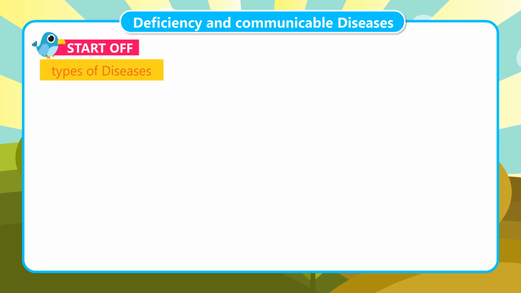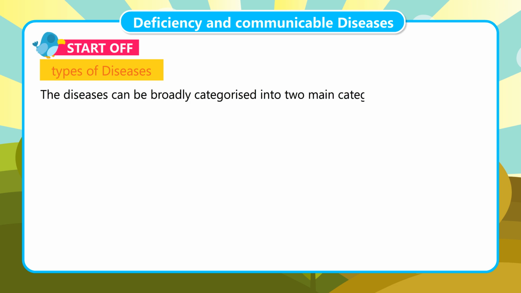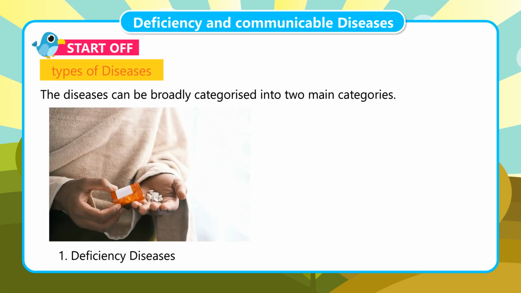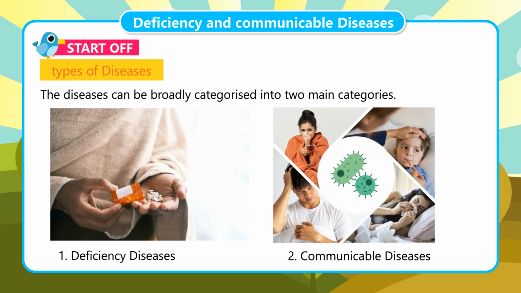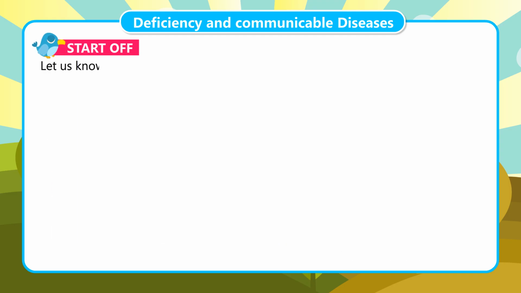Types of diseases. The diseases can be broadly categorized into two main categories: 1. Deficiency diseases. 2. Communicable diseases. Let us know more about these diseases.